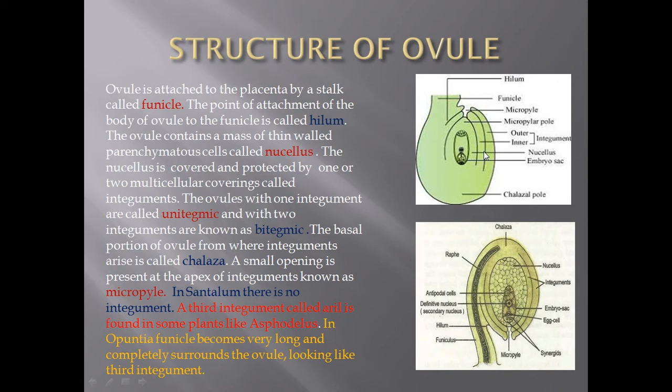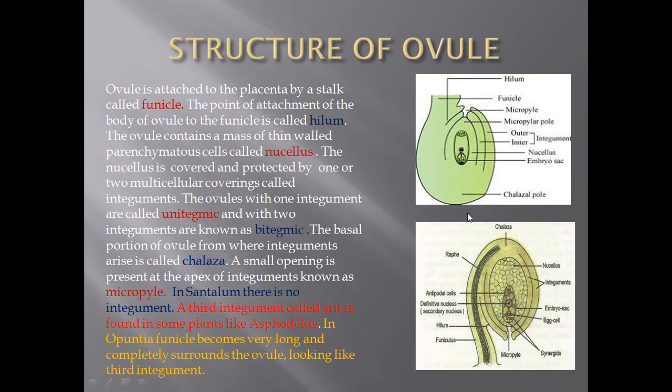If the ovule is covered with one integument, it is called the unitegmic ovule, and when it is covered with two integuments, outer and inner, as shown in this picture, it is called the bitegmic ovule. The structure is similar in this picture also.